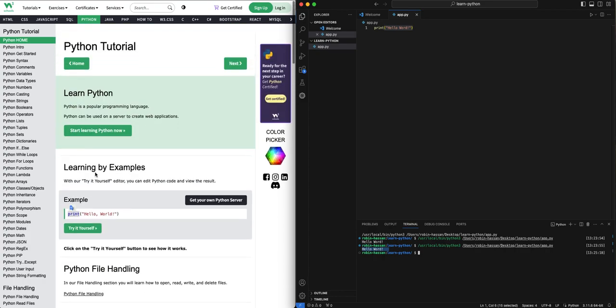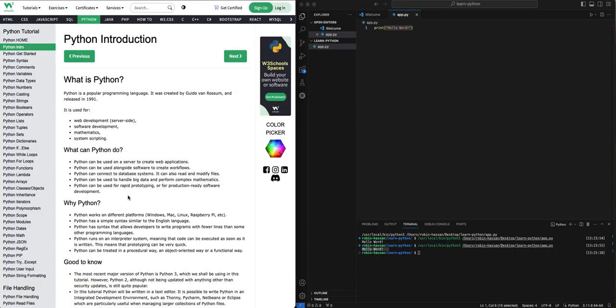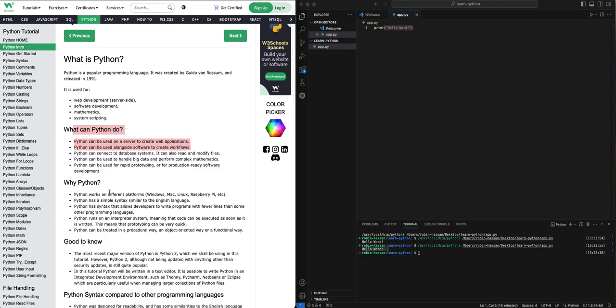Moving ahead. There is a lot of description in the introduction, like what is Python? What can it do? Overall, Python is primarily used as a backend language. It can be used in machine learning, as I mentioned. It can be used on a lot of platforms like Mac OS and Linux. If you are using Raspberry Pi, it can be used there also. Python is also used in image processing a lot of the time, though the code is written in C++, but Python is pretty easy also.